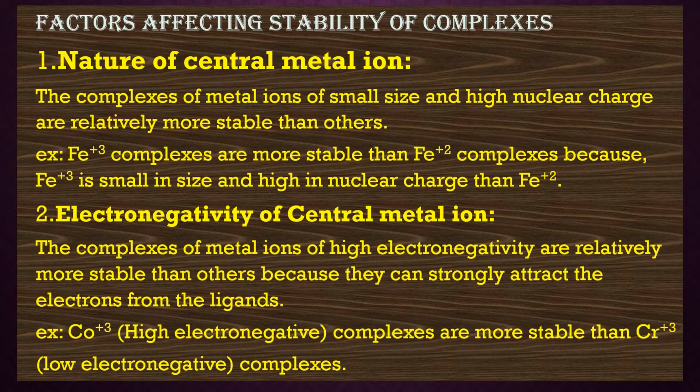So this is what we learn under nature of central metal ion. What will you write under the first factor? The complexes made of central metal ions having small size and high nuclear charge will be more stable than the other complexes.